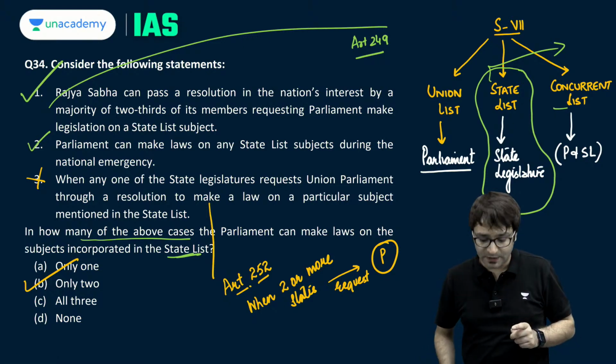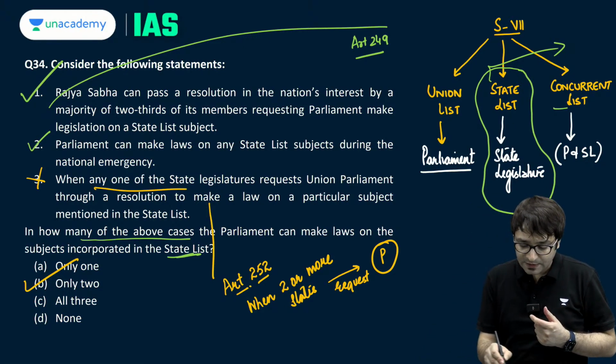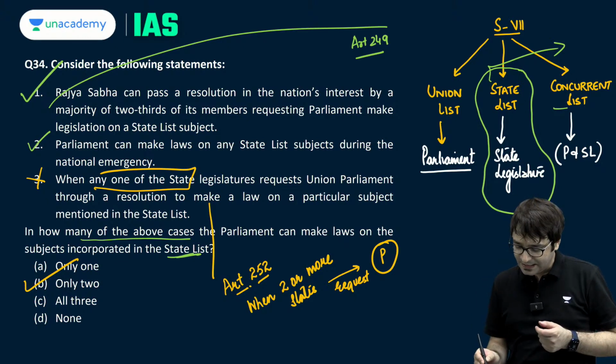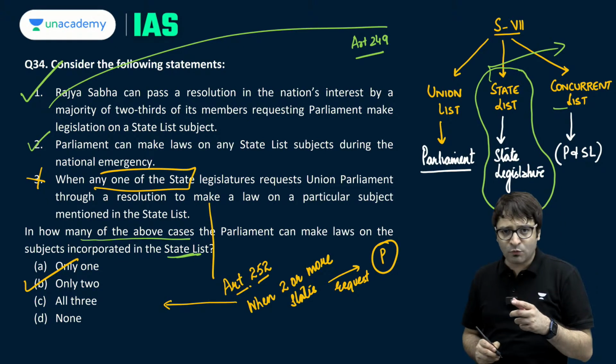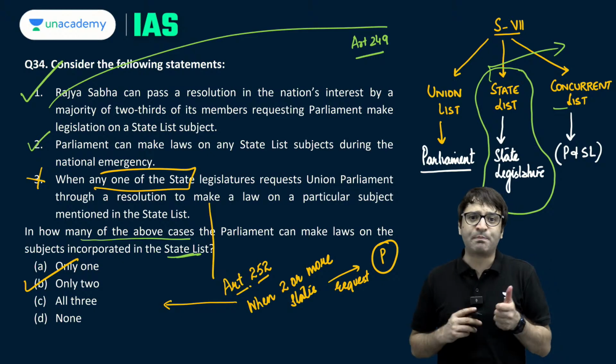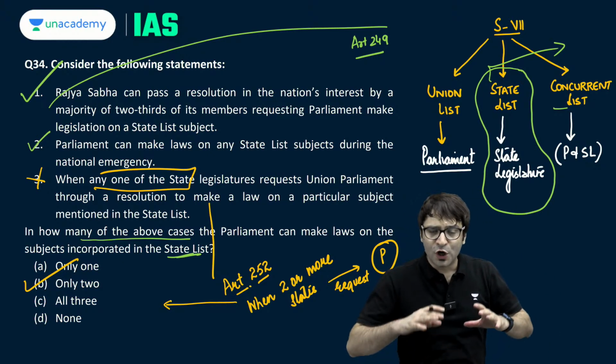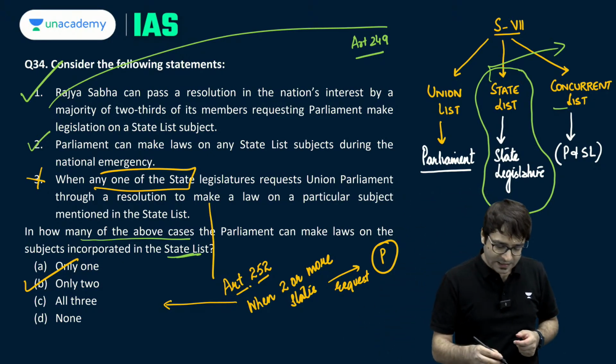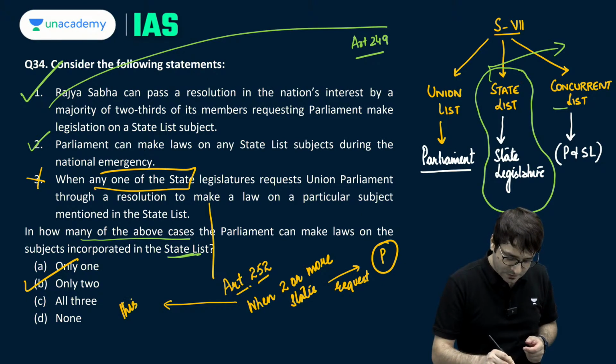But listen to me carefully. When two or more states, not when any one of the state legislatures. And if there are two or more states which request the Parliament under Article 252 to legislate on a state list, this amounts to surrender of that power.